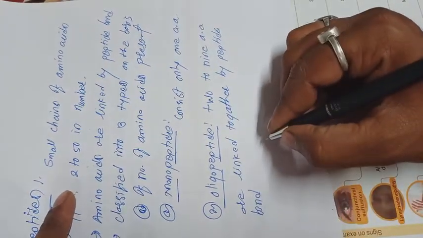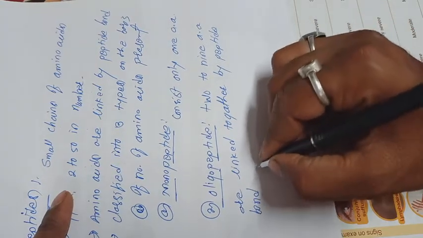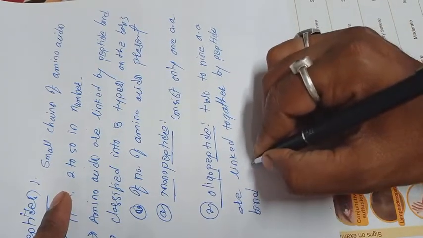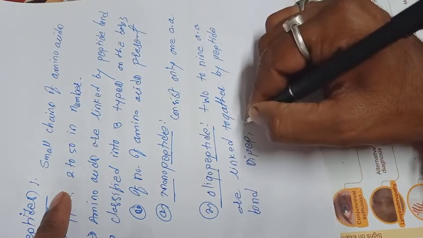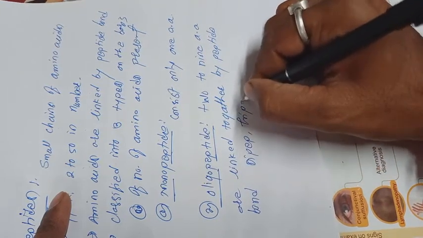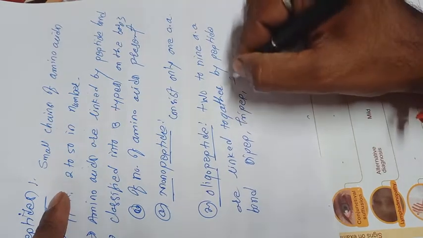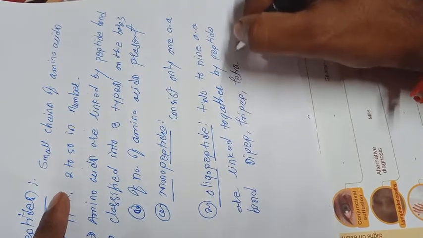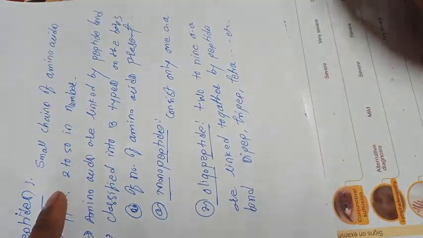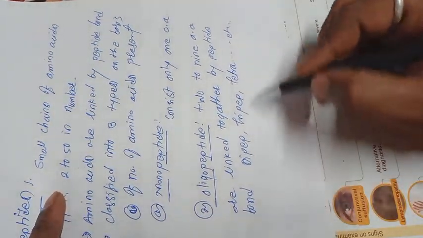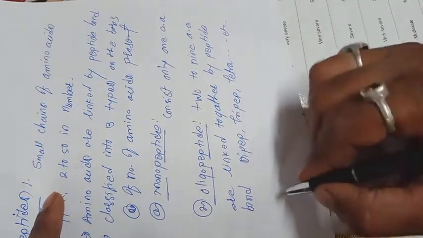These are called oligopeptides. These are further classified into dipeptide, tripeptide, tetrapeptide, up to nine, and so on.